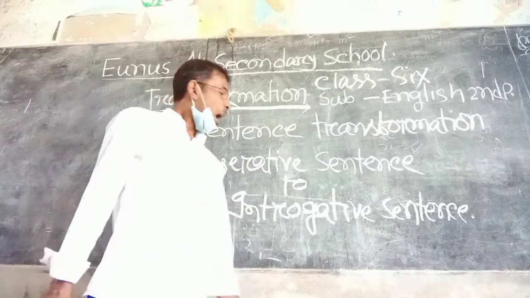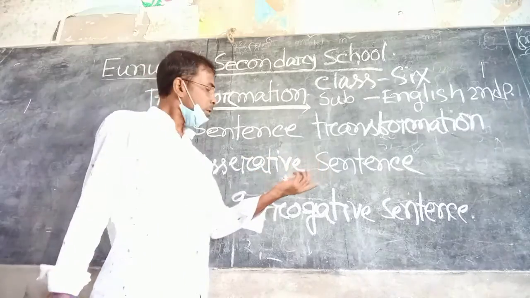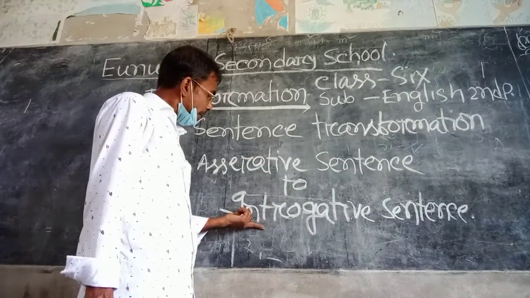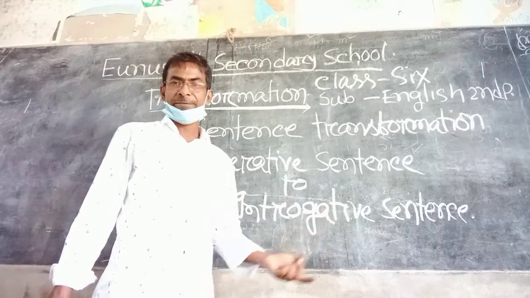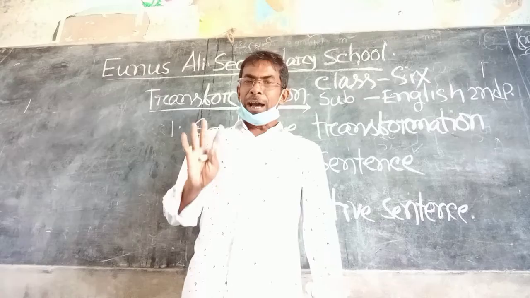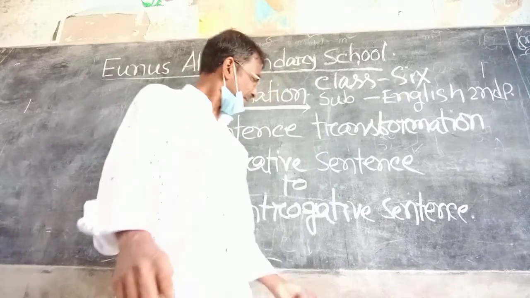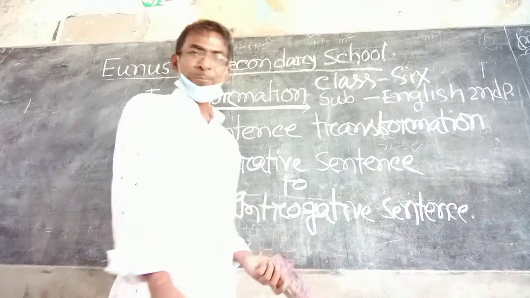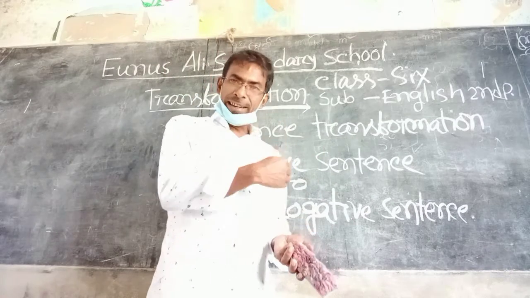That is, how an assertive sentence is converted to an interrogative sentence without changing its meaning. That's very simple. No dangerous steps here. So very easily you can transform it if you follow my class.